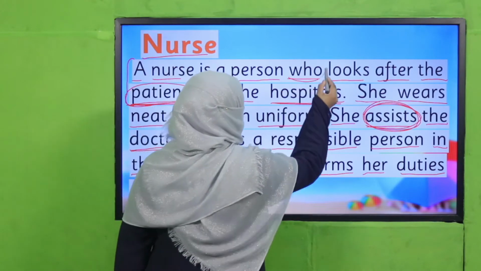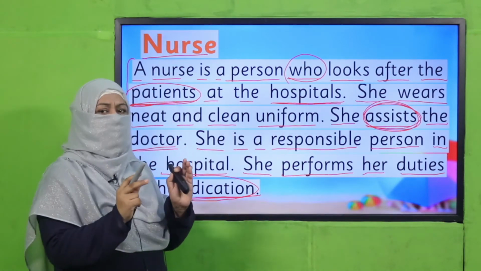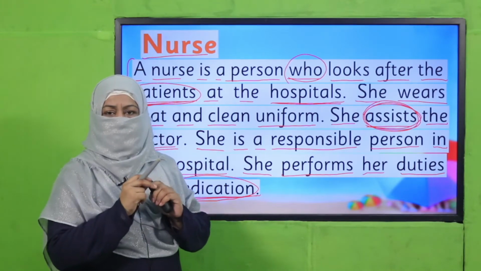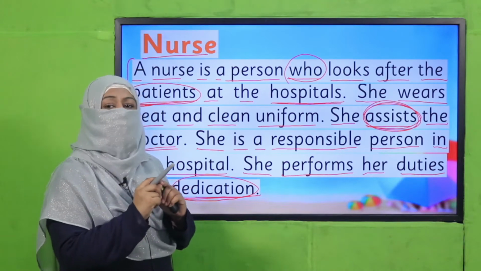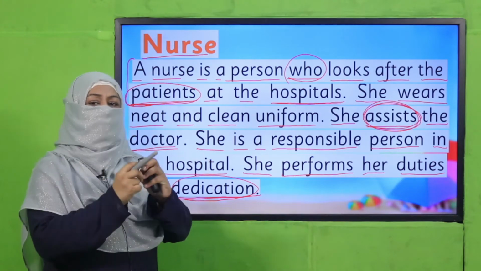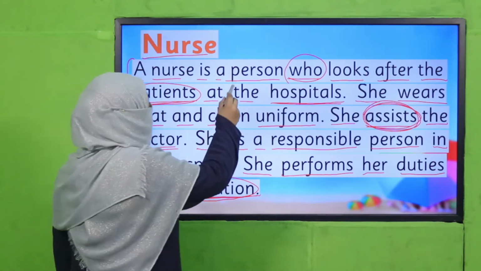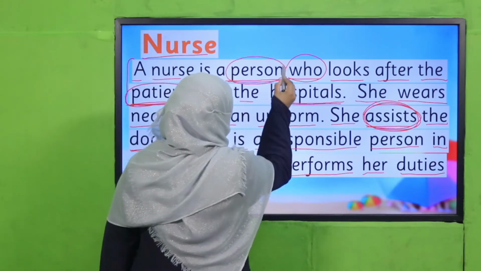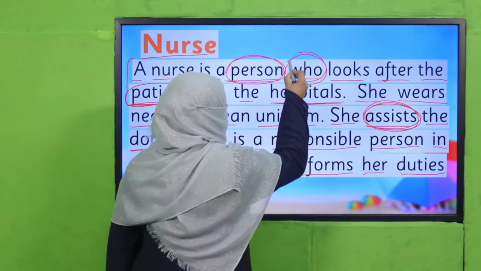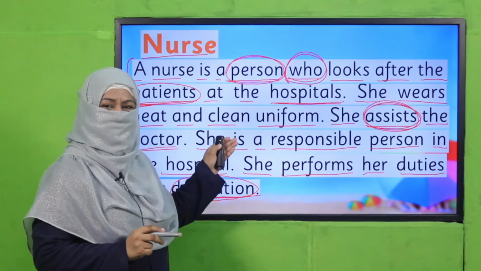You see, who? It's a sight word. So this we can compare. It's not a matter of sight words only. There are few words which we can pronounce and we can spell. And there are few words which we pronounce differently and spell differently. But we can find out both types. For example, we say person. So we can spell it because the way we say it, we spell it. But when we say who, it's spelled differently and it looks different. So we have to find out both types of words, right?